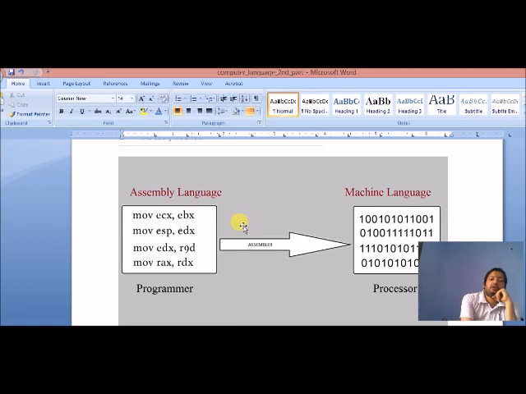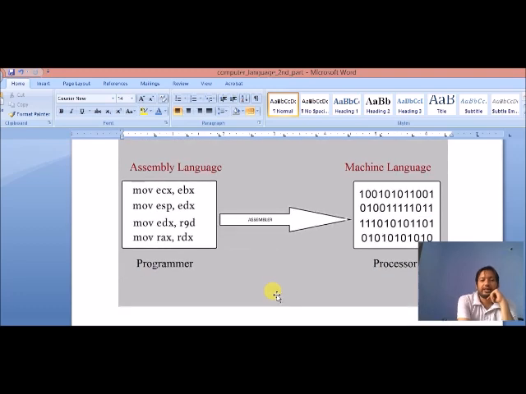In the next topic we'll discuss the advantages and disadvantages of the fourth generation language, the fifth generation language and the third generation language. Now this is the end of your topic.